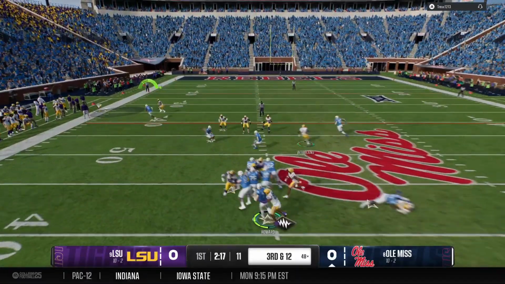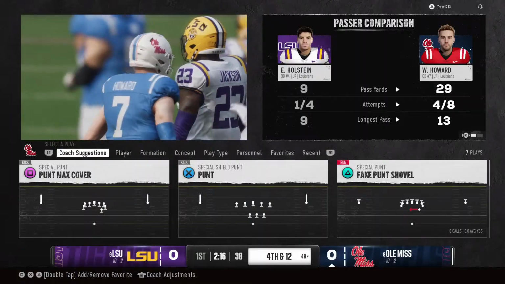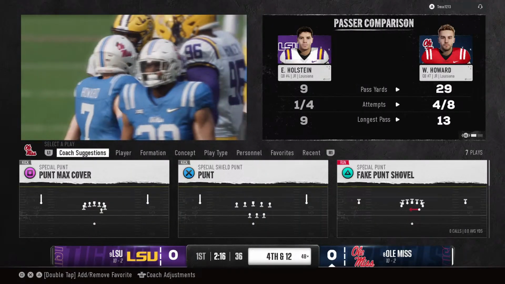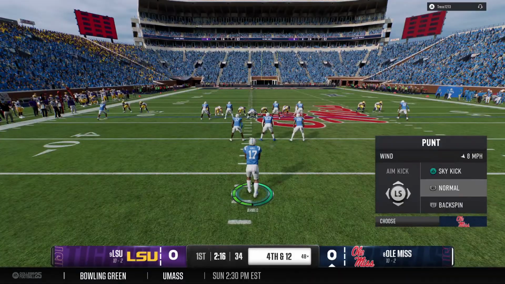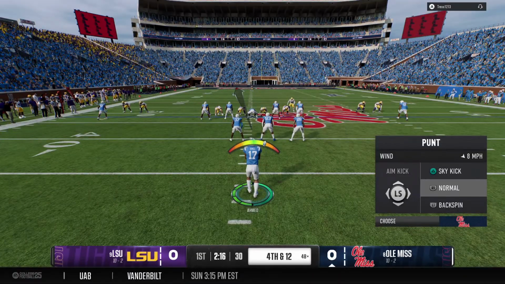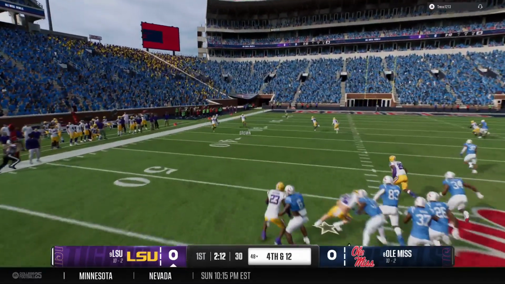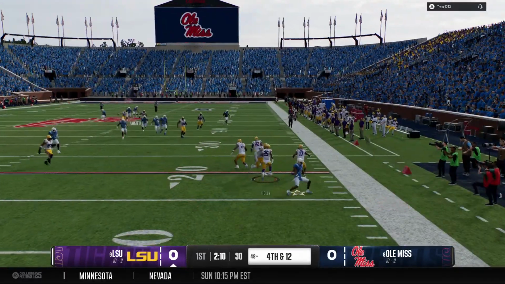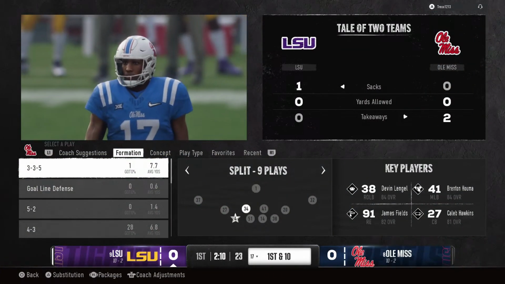Dropping back, looking to throw for the first down. But they don't connect. It's incomplete, and it brings up fourth down. Oh, boy, really good execution. Unfortunately, he didn't come down in bounds for the first down. That was a critical stop by the defense. And he boots it out of bounds. Not very long. And no chance for a return as the punt sails out of bounds.